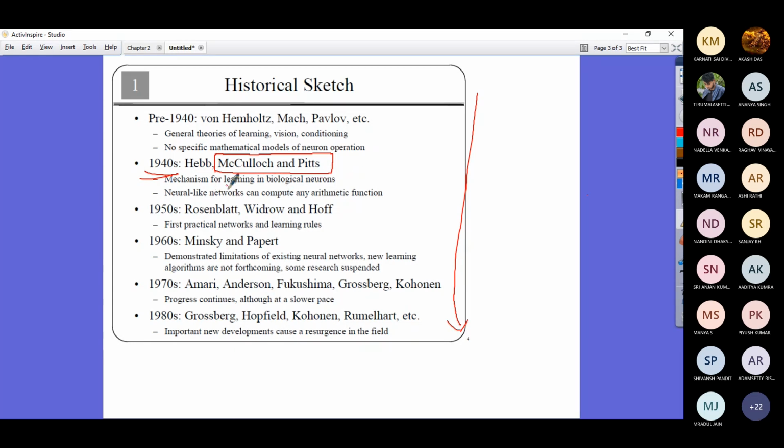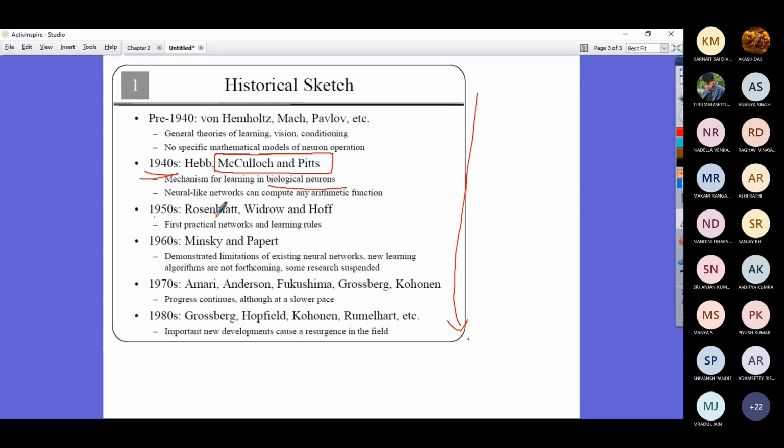It is a mechanism for learning inspired by biological neurons, and we just did it with a simple network. Then in the 1950s you have the perceptron network. Then a lot of other things have come. We will be discussing the majority of them, not all, in the class. So this is the historical sketch.